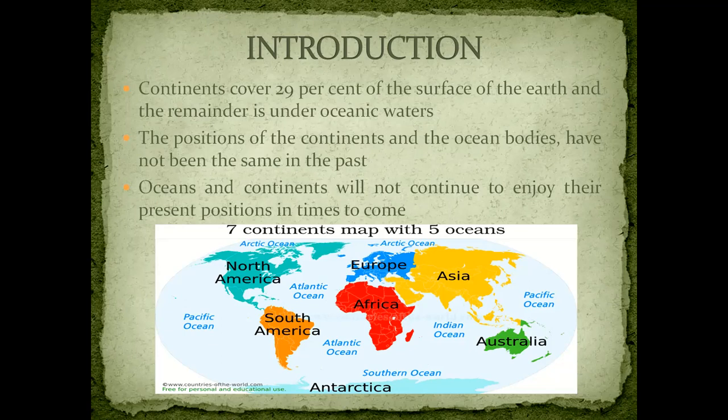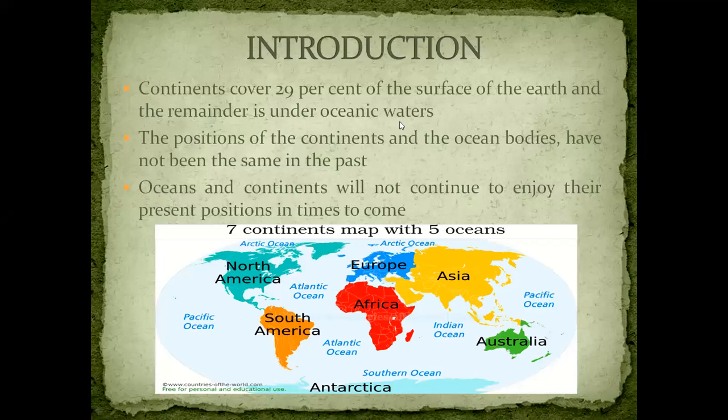Moreover, we will see that this well accepted fact about oceans and continents is that changes happened in the past and will happen in the future too, because there is continuous change occurring and the earth is actually evolving and changing day by day. So today's position will not remain the same; it will change with time. In this chapter we study the background, the scene in the past, and the locations of the land masses and the oceans. That is what we will be seeing in this chapter.